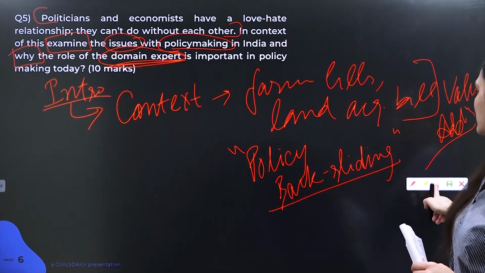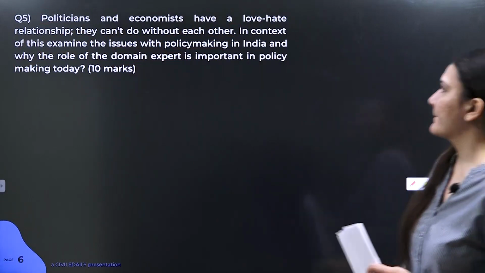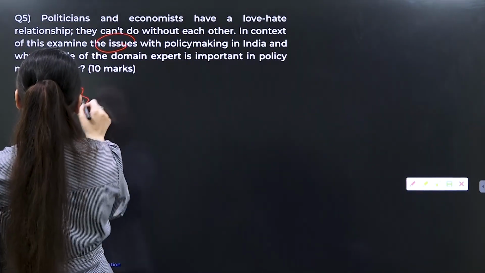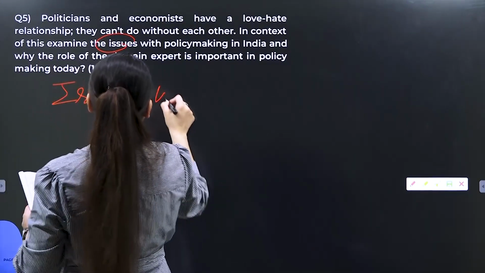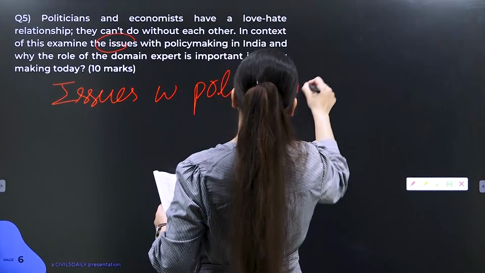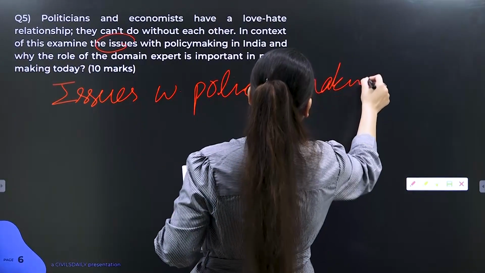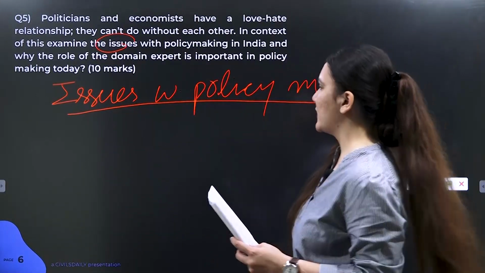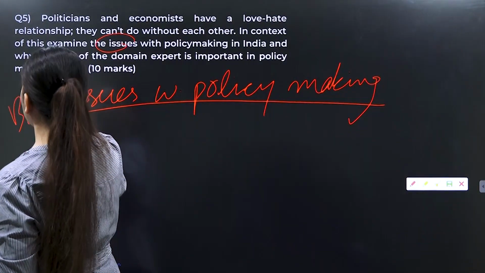Now let's come to the body part. In the body, you need to examine the issues. So talk about issues with policy making in India. This is your main heading under the body.